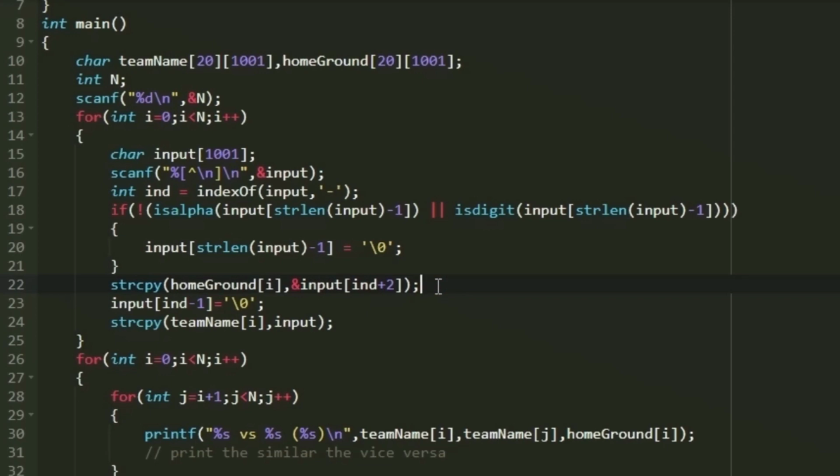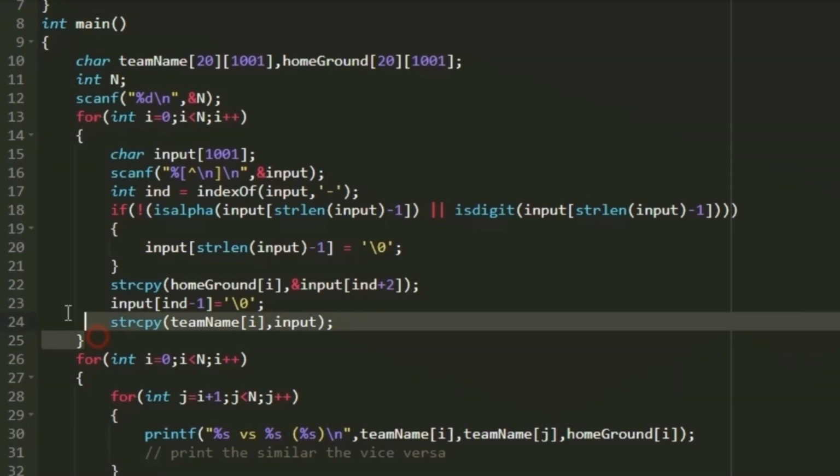So now we have calculated the home ground. Next we have to extract the team name from the input. We know the index of the hyphen and all the characters present before the hyphen are the name of the team, but again there is a space. So we have to set int minus 1 as null. What happens is the space before the hyphen is deleted, and also all the characters after it, that is the home stadium, are deleted. So now the value stored in input is only the team name. We can directly copy the input into the team name at the index I. This is how we extract the team name and their stadium, and store them into the respective character arrays.